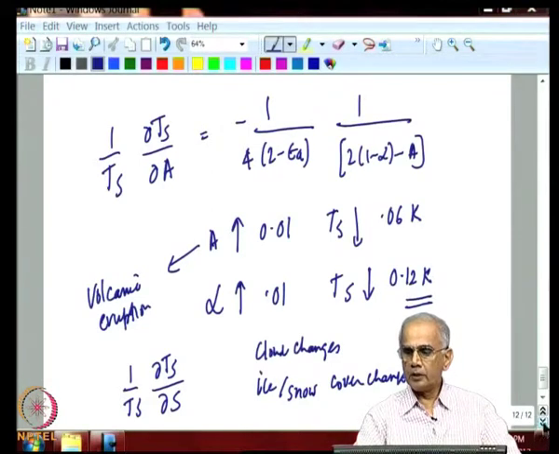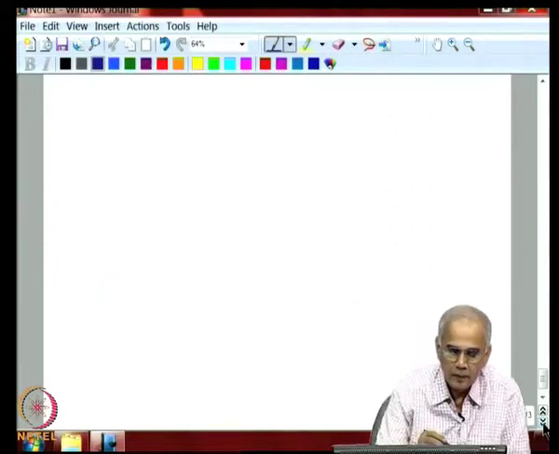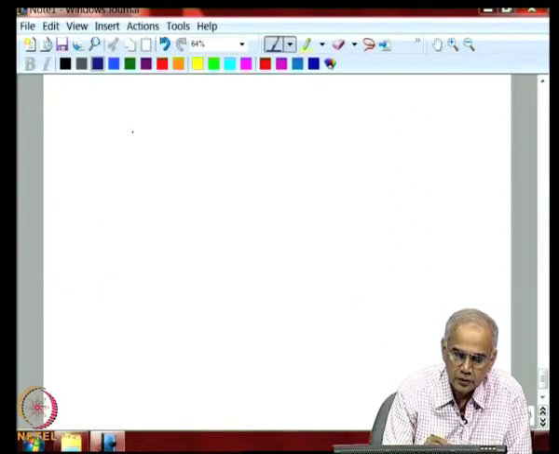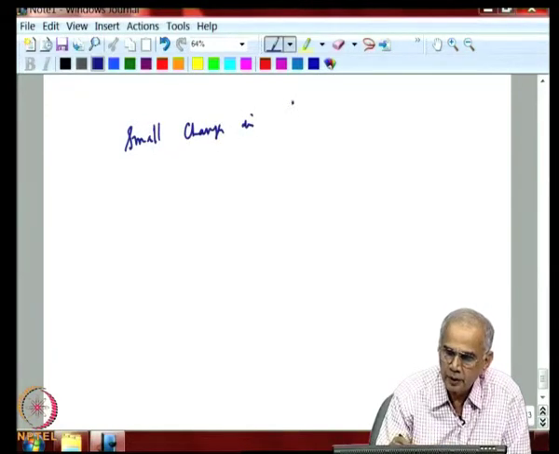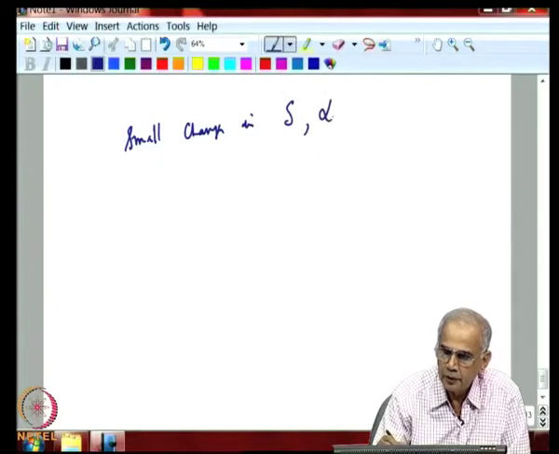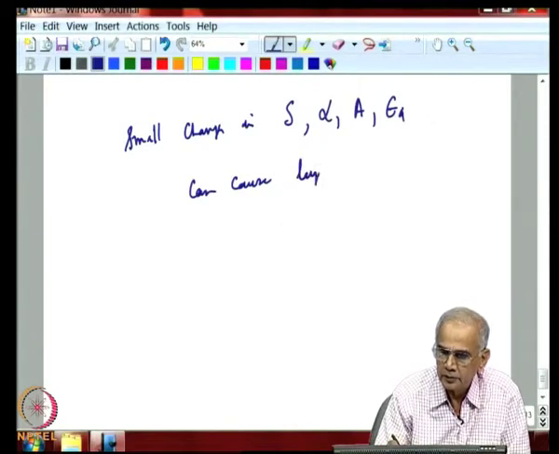So, we are able to now summarize that small changes in the incoming solar radiation or the Earth's albedo or solar absorptivity or emissivity can cause large changes in surface temperature.